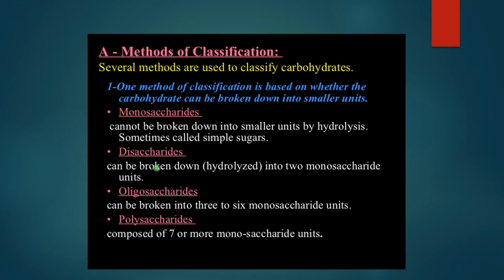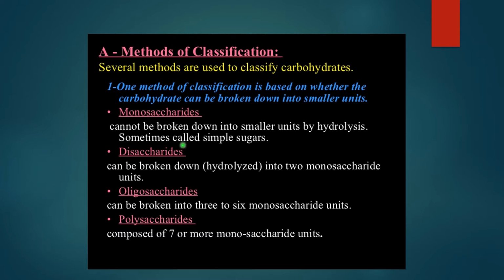Now what is disaccharide? Di means two, saccharide means simple sugar. So disaccharides can undergo hydrolysis giving rise to two monosaccharides. What is oligosaccharide? Oligosaccharides are the ones which can be hydrolyzed into 3 to 9, or 3 to 10, molecules of monosaccharide. And what is polysaccharide now? Poly means many. If the monosaccharide units after hydrolysis are more than 10, it's called a polysaccharide.